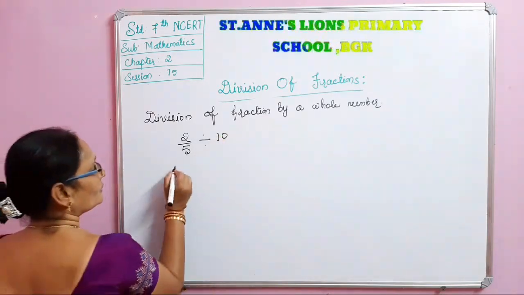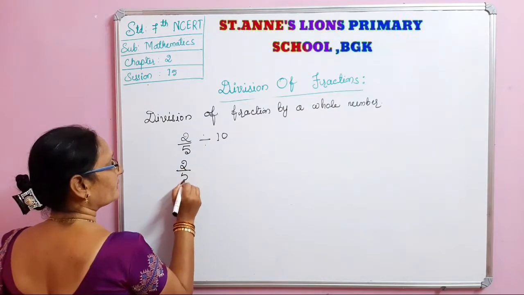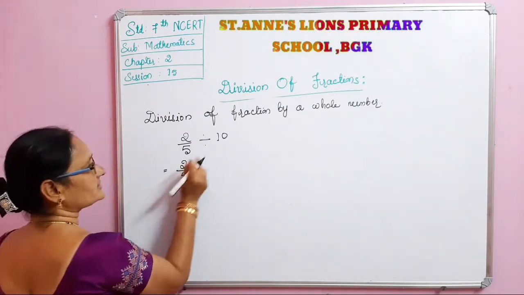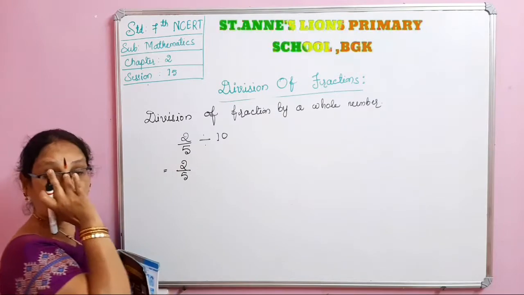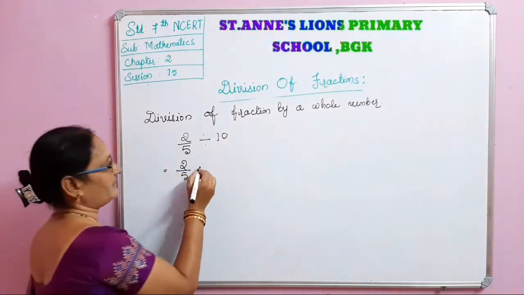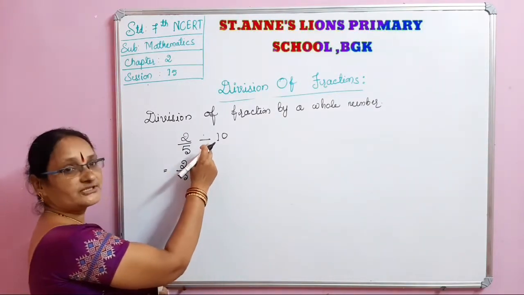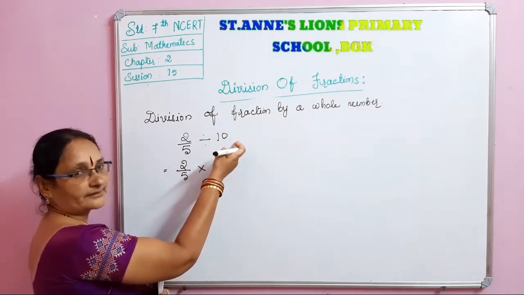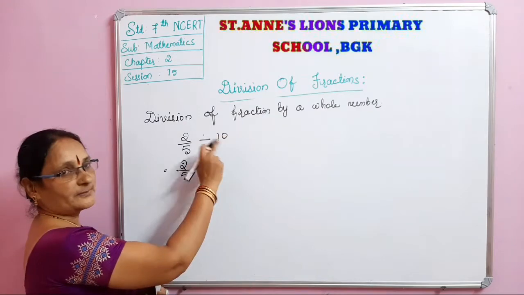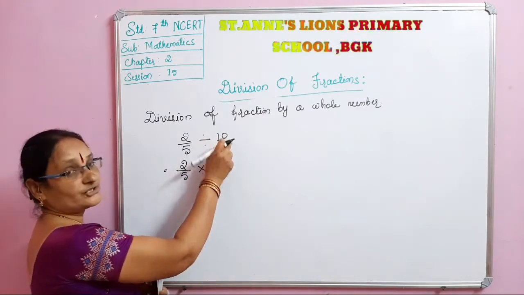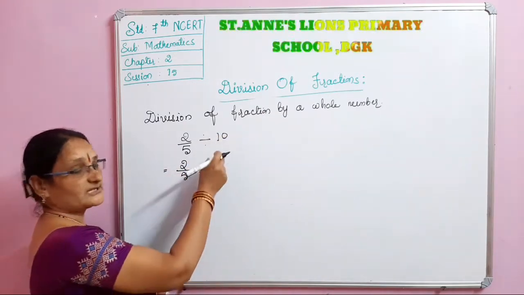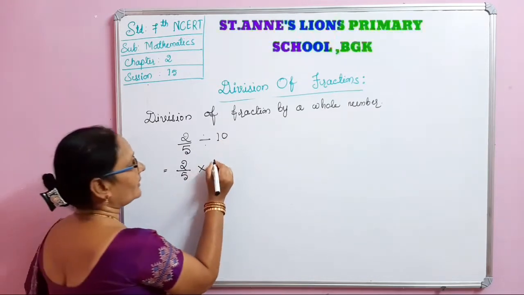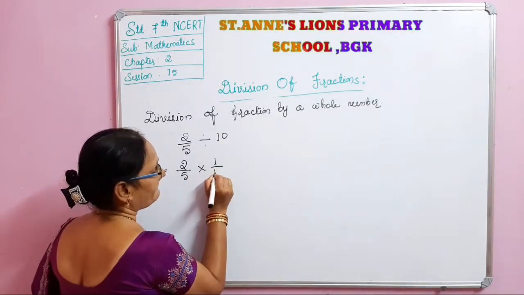Now 2 by 5, I already told you that you change this division sign into multiplication. Once we change this division sign into multiplication, the next number, it may be a whole number, it may be a fraction, will change into its reciprocal. The reciprocal of 10 is 1 by 10.